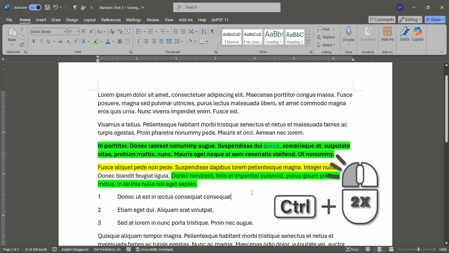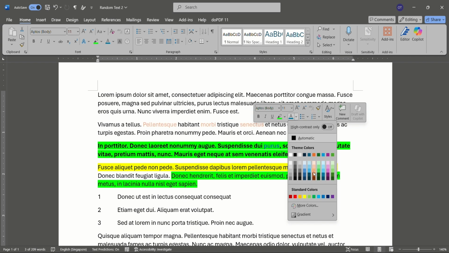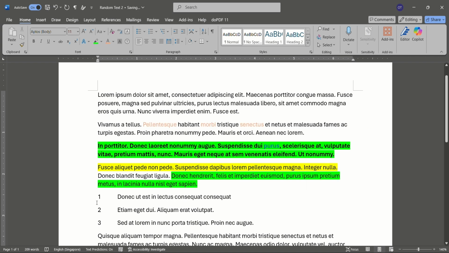Press Ctrl and double-click on multiple words. This allows you to select non-continuous words, meaning you can highlight and format separate words at once without affecting the text in between. Press Alt and click, then drag the mouse vertically.